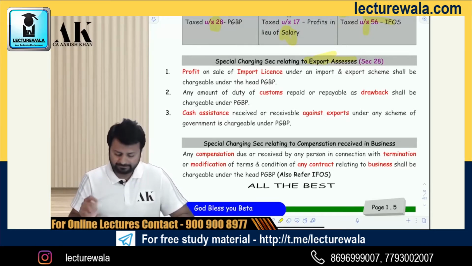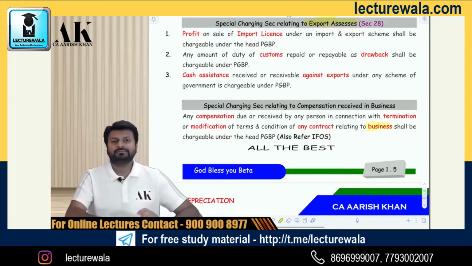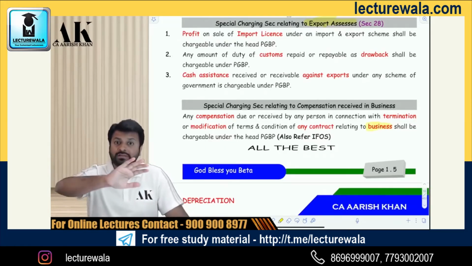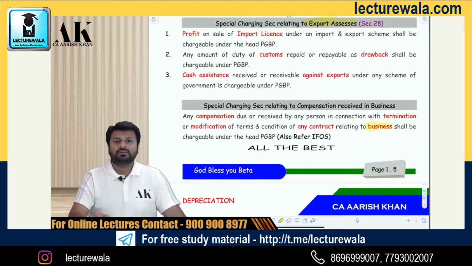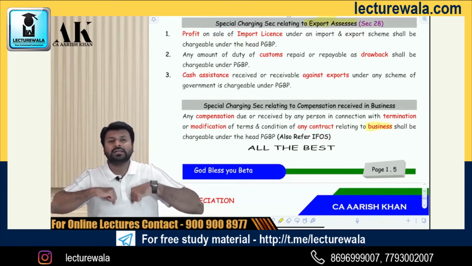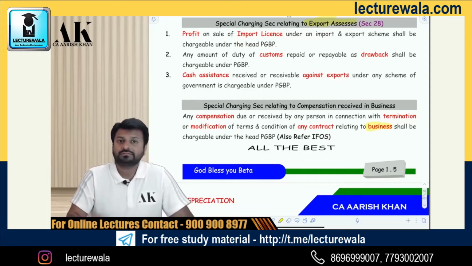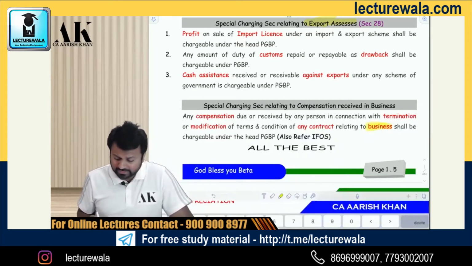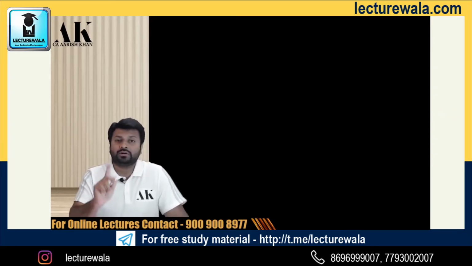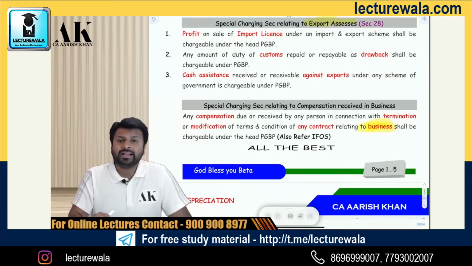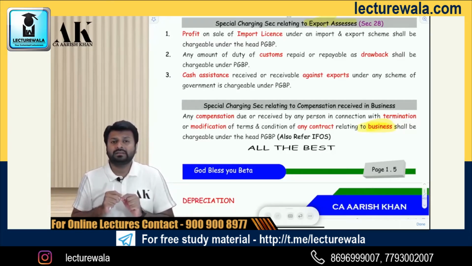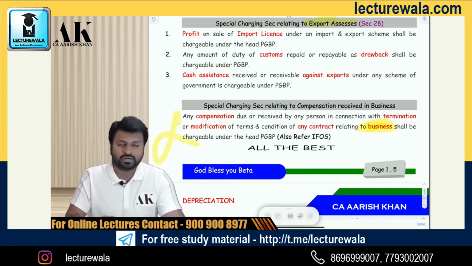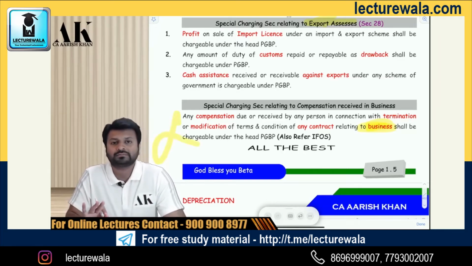Okay. One last thing. If you have entered into a business contract with someone and the other party is terminating the contract or is modifying the contract, and for that he is giving you compensation. So if there is a business contract which is terminated or modified and you have received compensation in relation to that, then that is also chargeable under business and profession. But only if a business contract is terminated, because what is written over here is only business, not profession. If a profession contract is terminated and the money is received for that, or if a professional contract is modified and if money is received with that, then that is not covered over here. As of now, that cannot be charged under the head PGBP. Okay, be very clear about it.